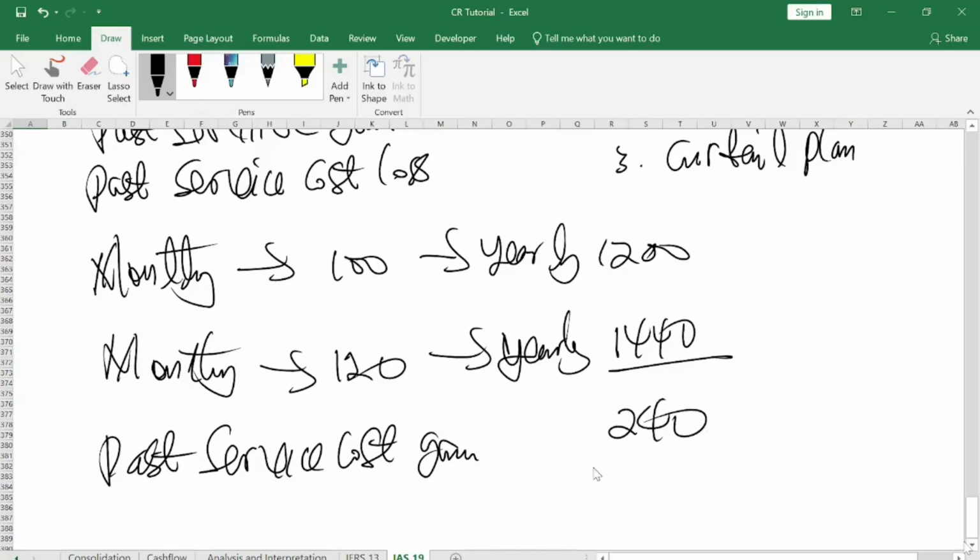This is what you call past service cost. You understand? So that is when there is an amendment to the service, as I've already explained here. I believe you've understood. So that's what we call past service cost.